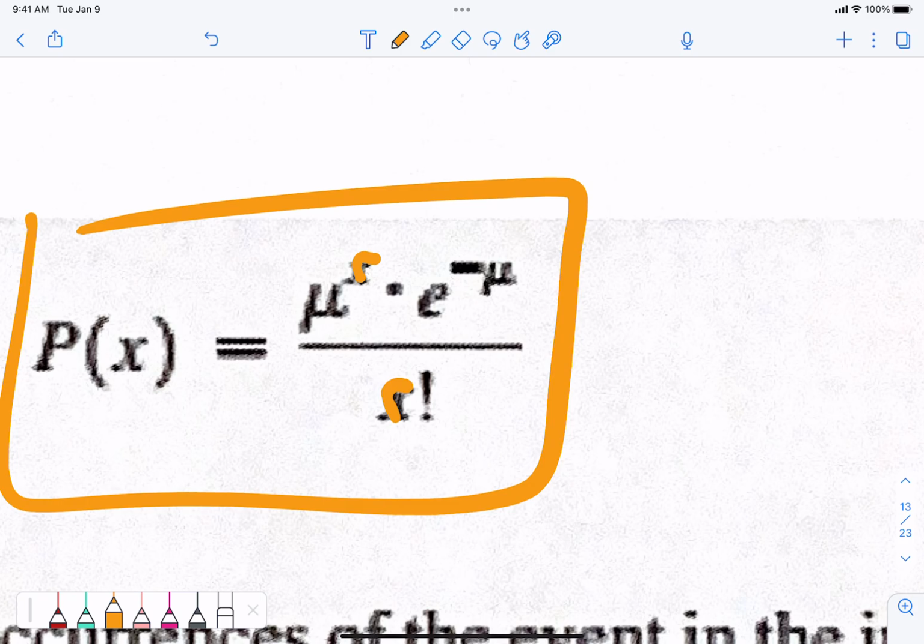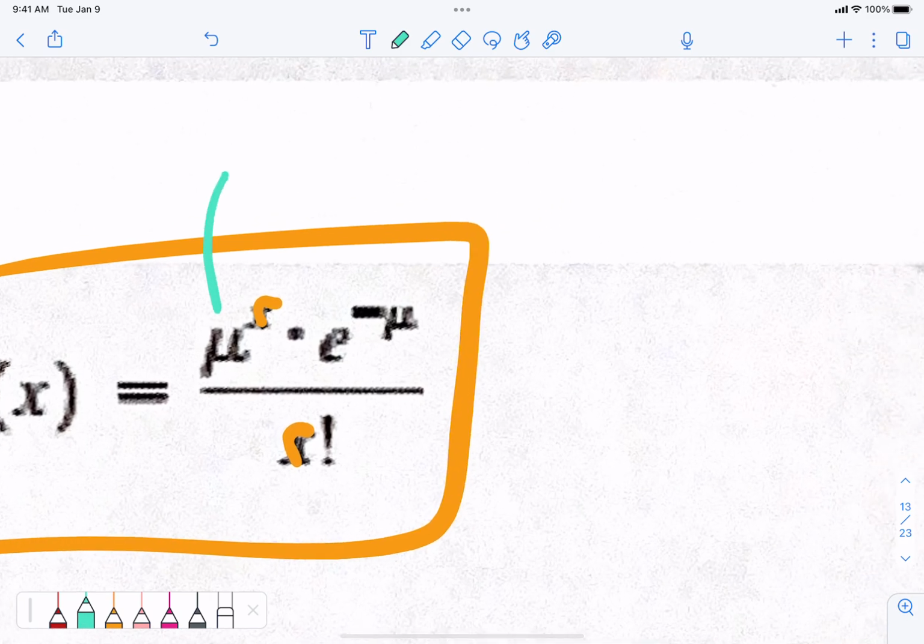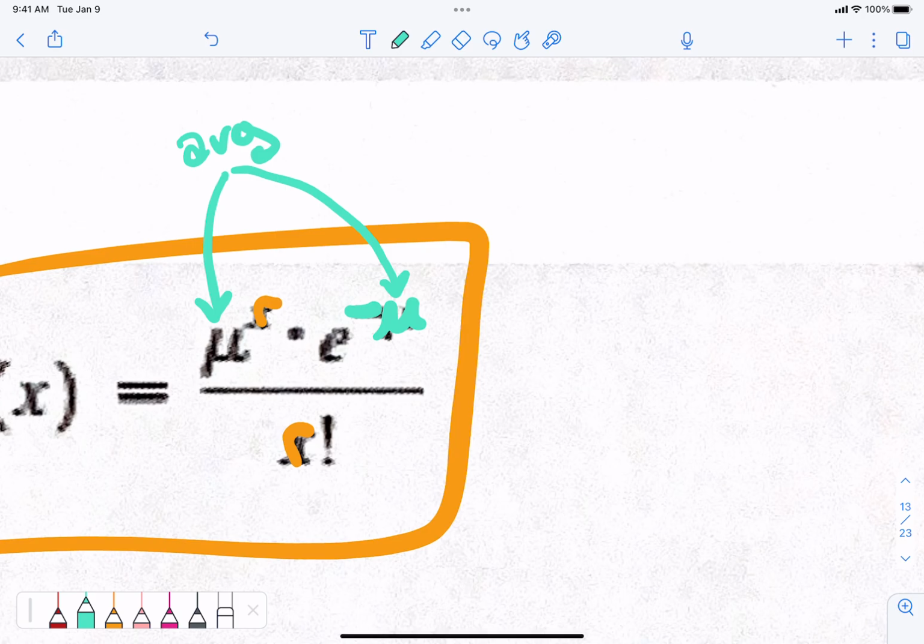Write those down. Switch those to R if you need to. In the formula, mu is here and mu is here. What's negative mu? It's negative mu. What does mu stand for? The average, or just the mean. In the middle, you take e to the negative mu, whatever the average is. E to the negative mu.